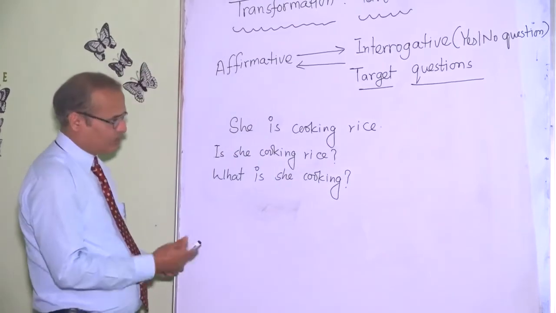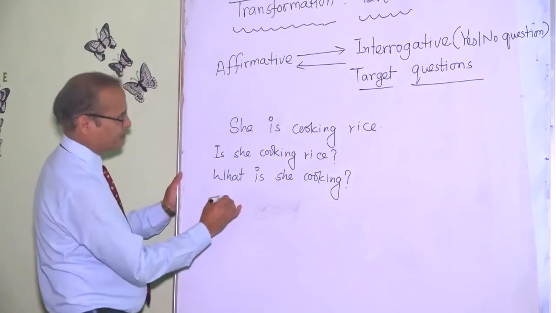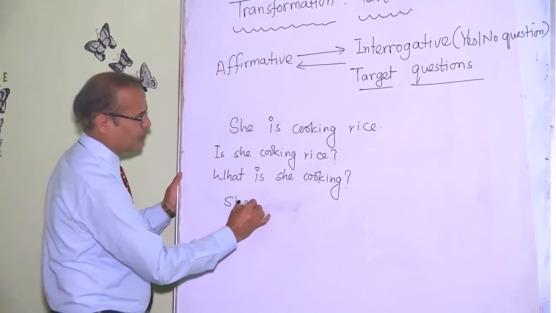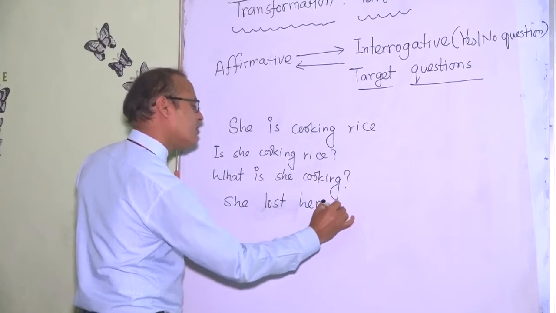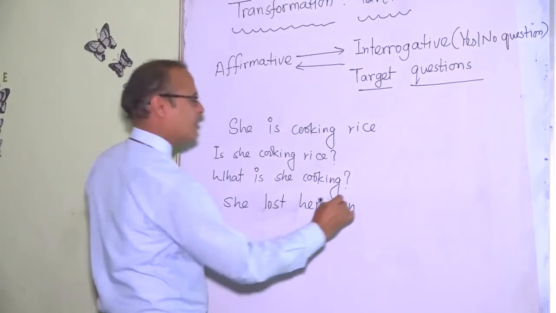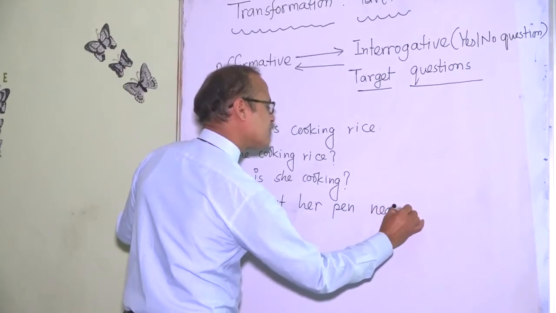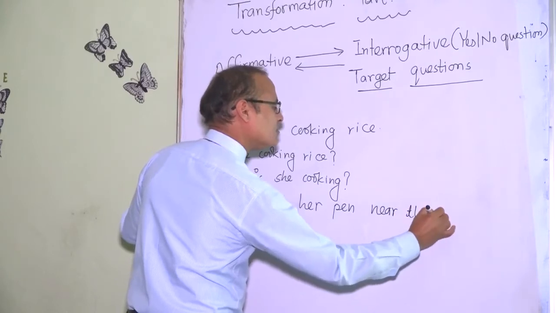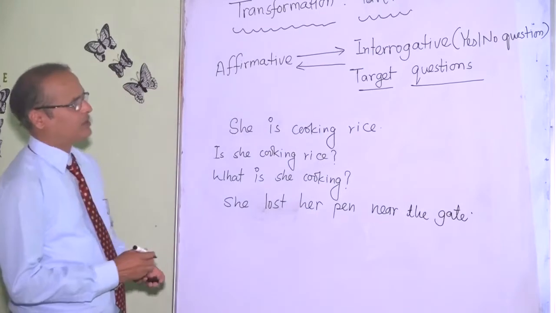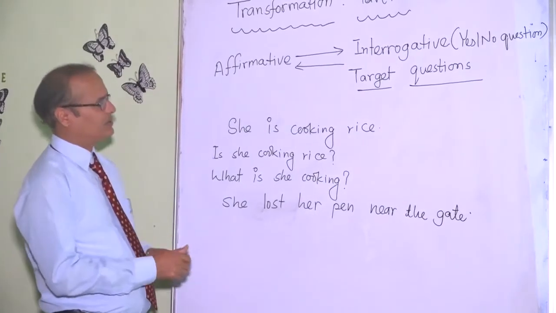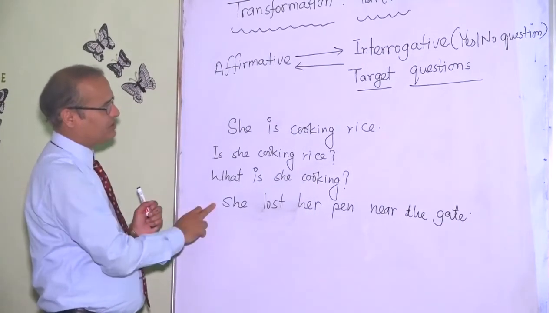Let's move to another example. She lost her pen near the gate. It's an affirmative sentence.